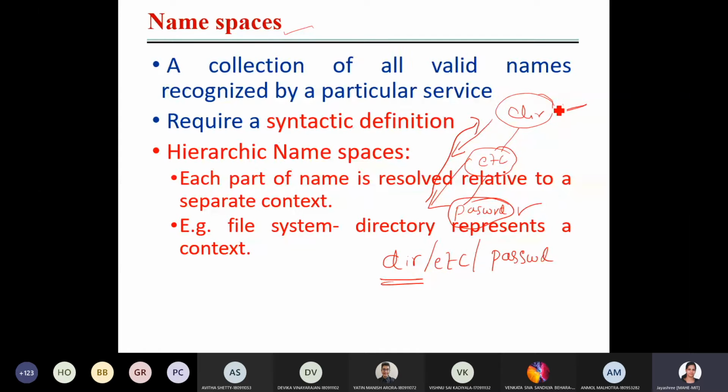Here, relative to which context? This is a context here. The directory is a context. Okay, relative to the directory context, this is resolved. The name has been resolved.